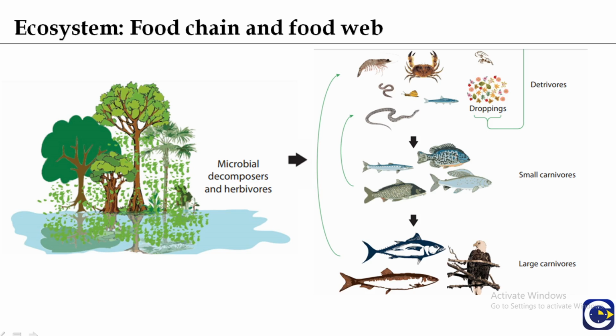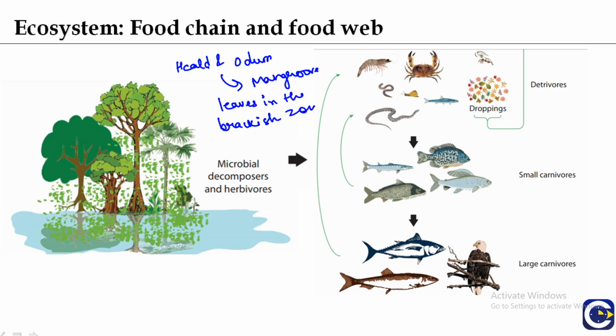The most common type of detritus food chain was given by Heald and Odum. What they studied were the mangrove leaves in the brackish zone of southern Florida.